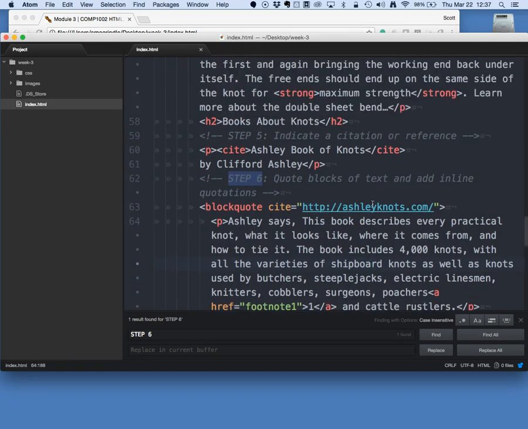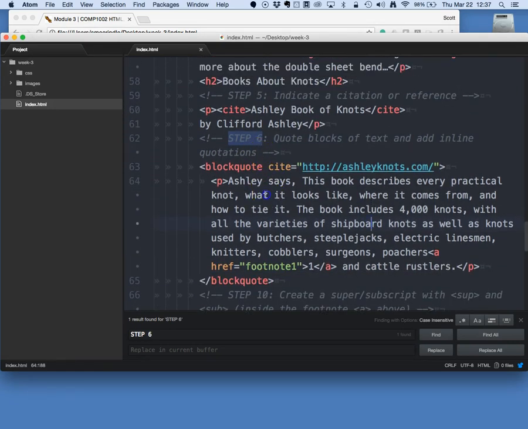Step 7. Oh no! Before we're done, step 6. The other thing is this is a rather large block of text. If we have a smaller block, in this case right inside this paragraph, imagine we've got the first sentence that Ashley says, 'This book describes every practical knot,' and so on and so forth. We're attributing this sentence to Ashley, the author, Clifford Ashley.